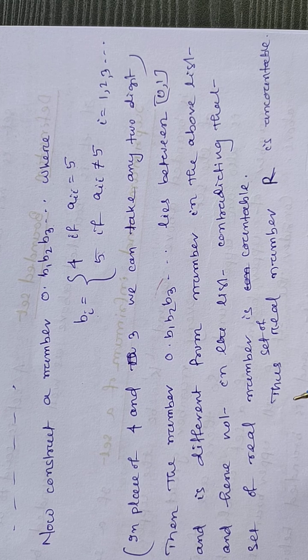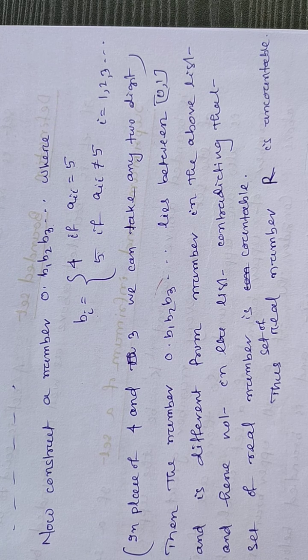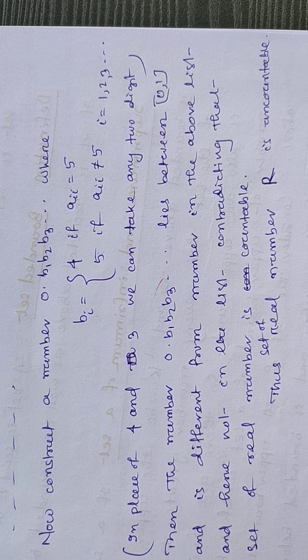Hence the set of real numbers is uncountable, because we cannot have a one-to-one correspondence between the set of natural numbers and the set of real numbers in any closed or open interval. So this is all about the countability of real numbers, countable sets and uncountable sets.